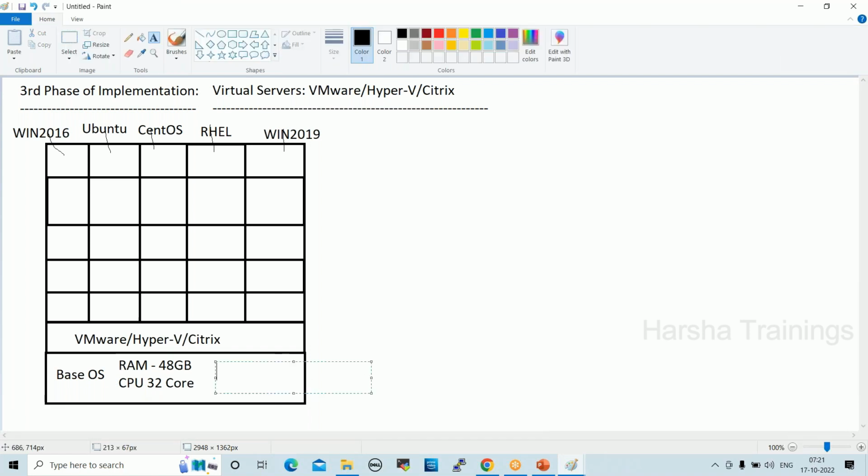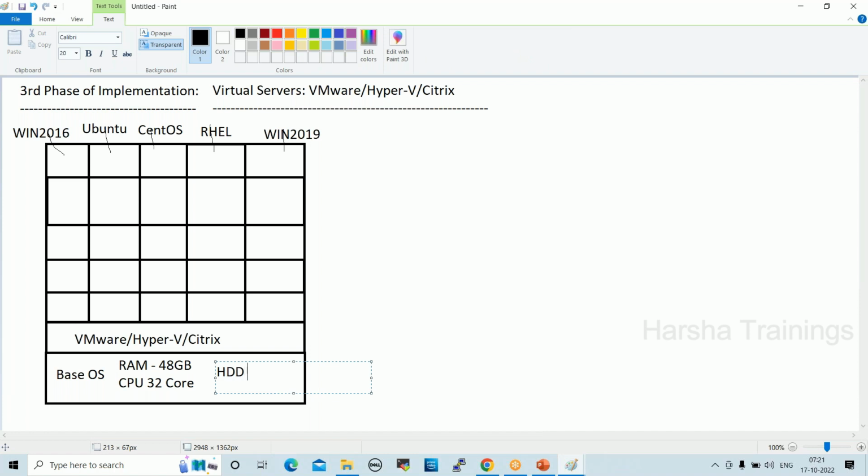Based on the requirement, for hard disk they use 10 TB like this. These resources will be shared to the virtual servers.